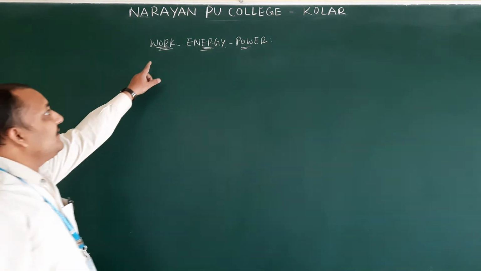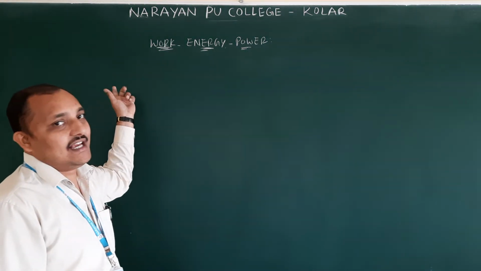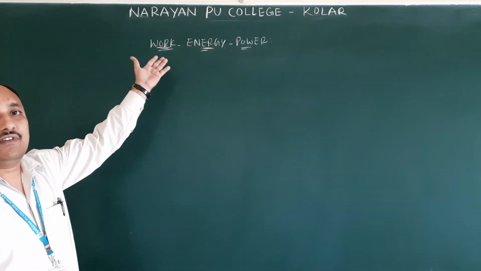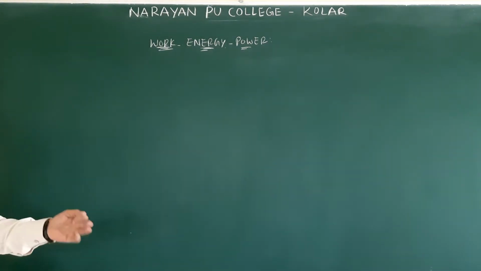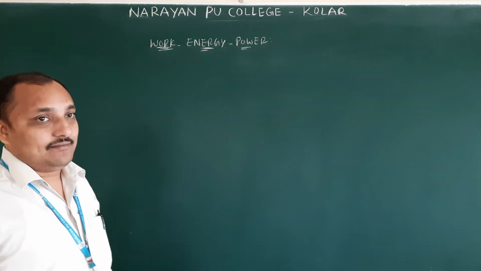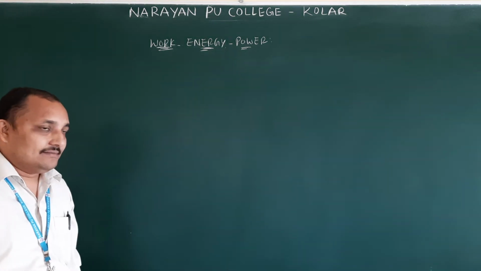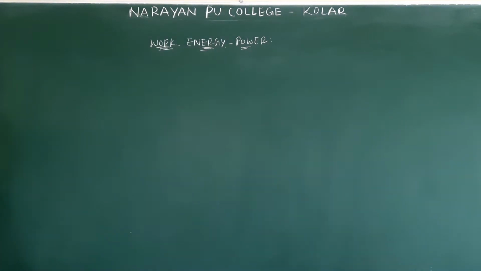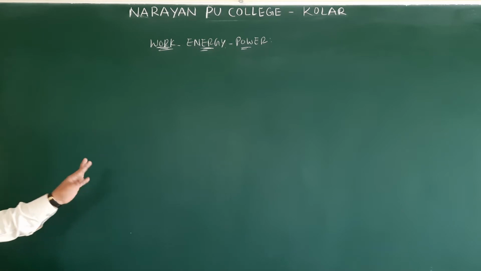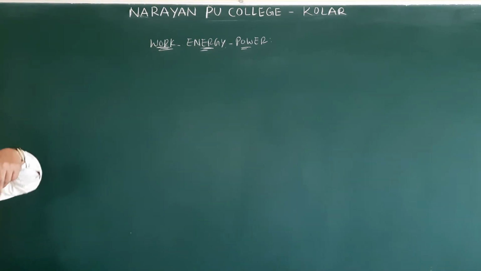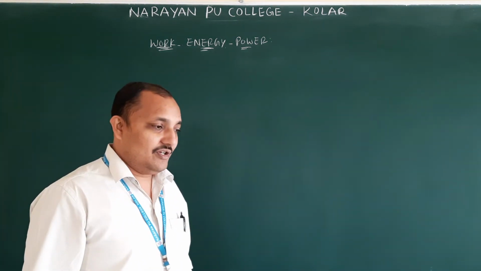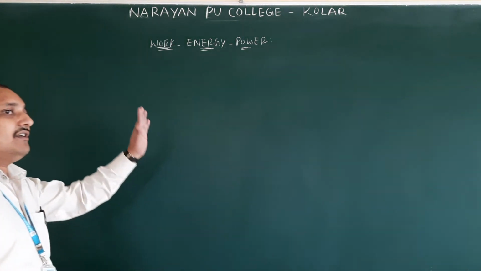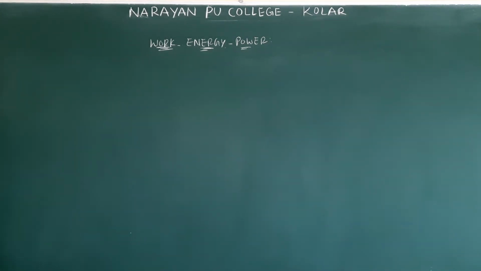Now we will see the definition of work done. If you understood the scalar product definition well, this definition will become very easy for you. First, when can we say work is said to be done? Let us assume you are sitting and writing all these notes. Are you doing any work? After getting the definition you will come to know. But at home you will say, I am writing notes, I am doing work. Whether we are doing work or not, exactly after the definition you will come to know.